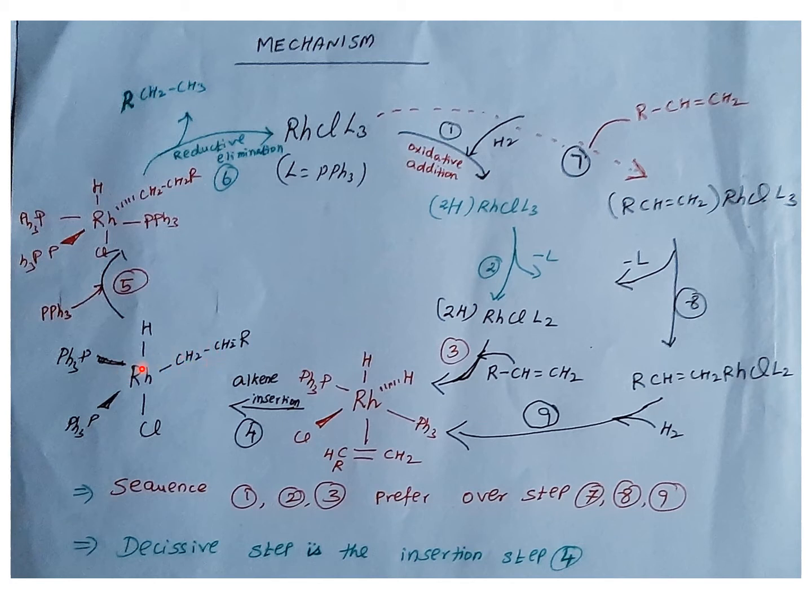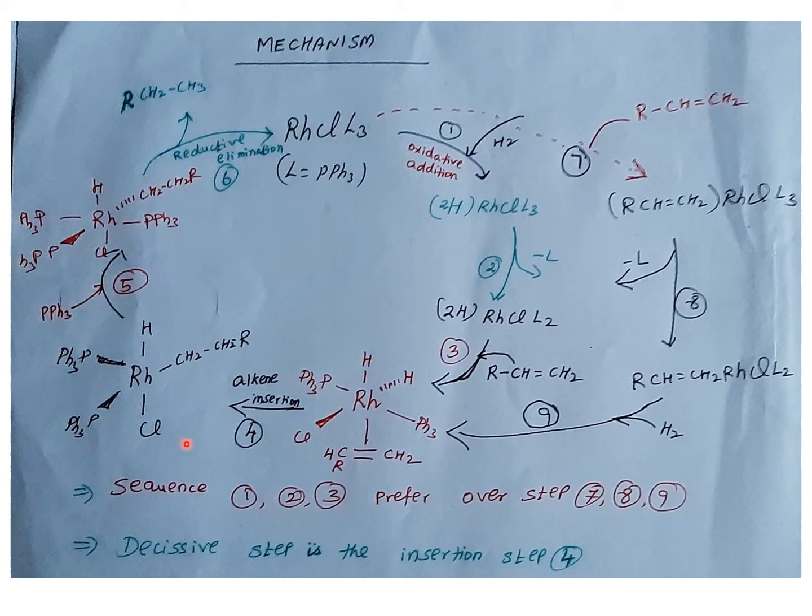It happens by the migratory insertion. This step is called alkene insertion, or migratory insertion. That means the olefin migrates and inserts between the metal and hydrogen. And since it inserts between the metal and hydrogen, hydrogen is added to the olefin, forming the intermediate. You can see that the intermediate is forming.